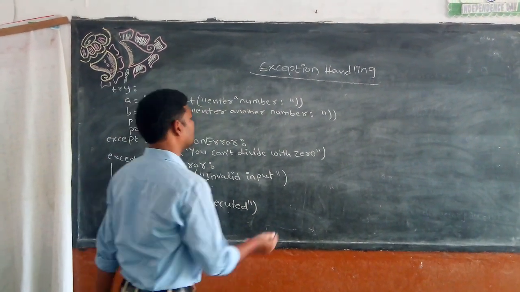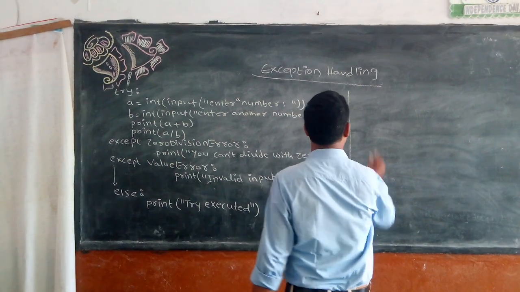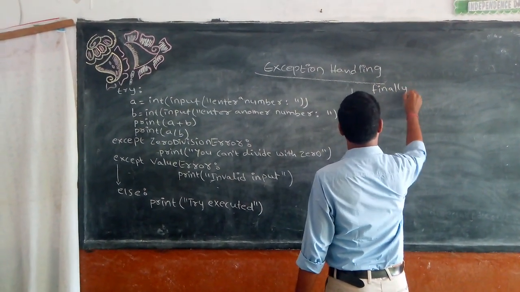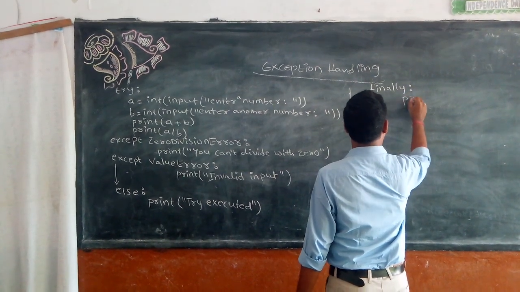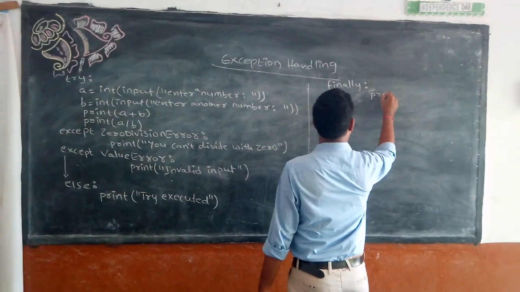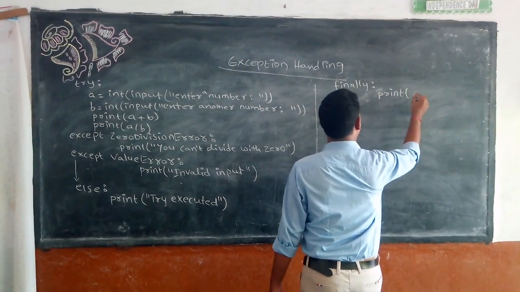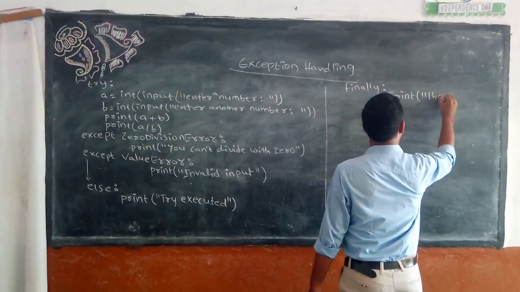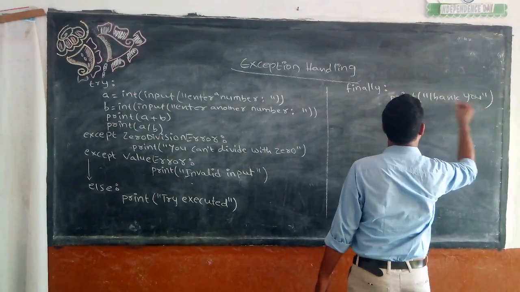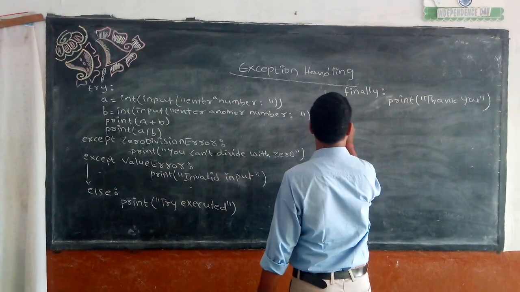And after else I will have a finally block. Finally, I say print "thank you." So this is our code.